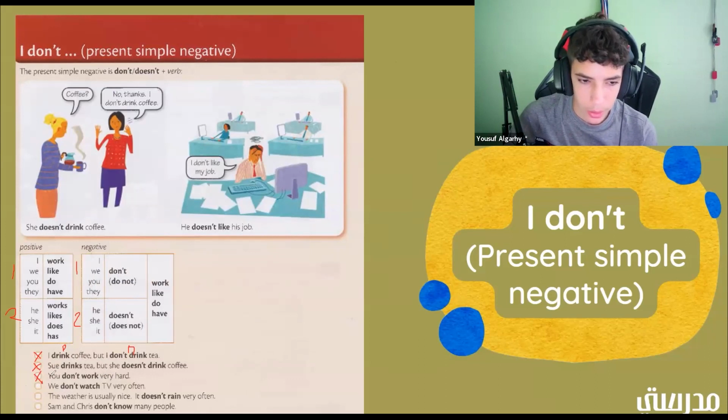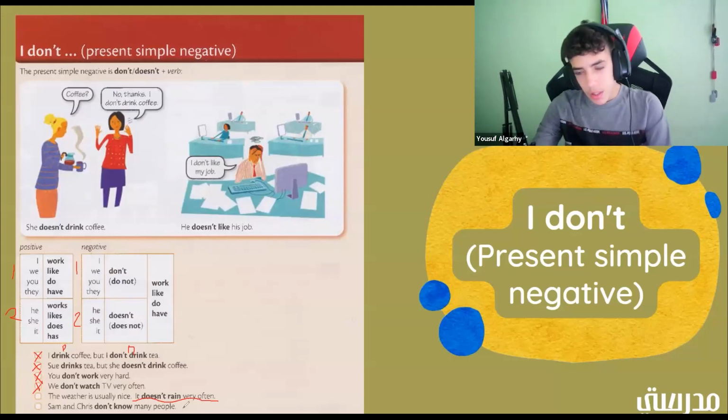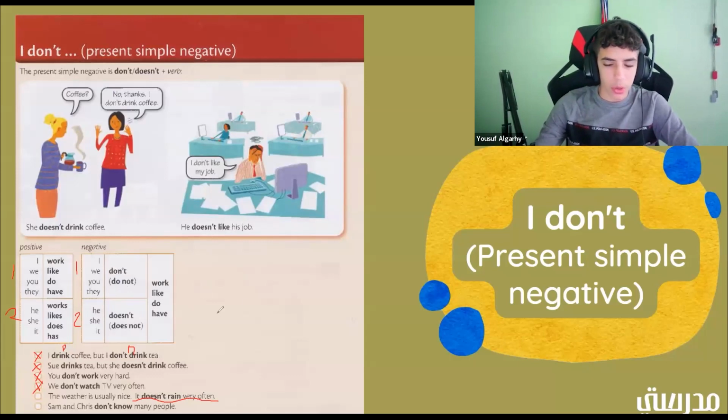It would be group 1. All right, good job. Okay, the weather is usually nice. It doesn't rain very often. So this is what we're focusing on here. It doesn't rain very often. Is that positive or negative? It would be negative. So, okay, which group would it be in? It would be in group 2.